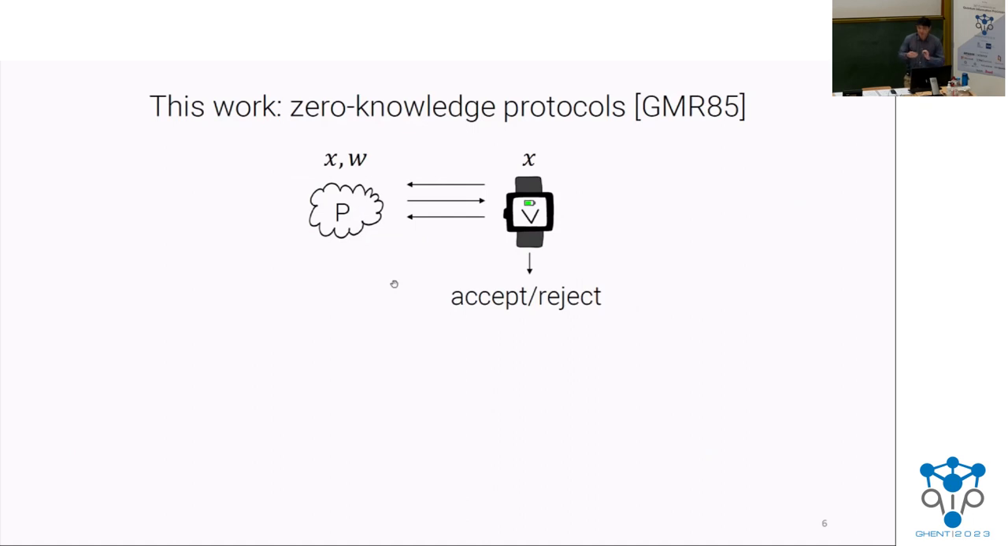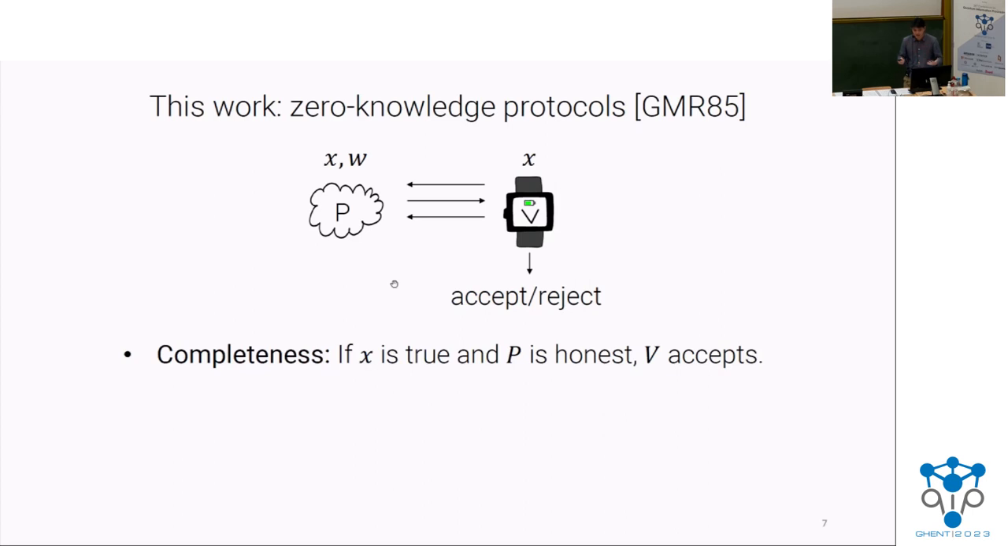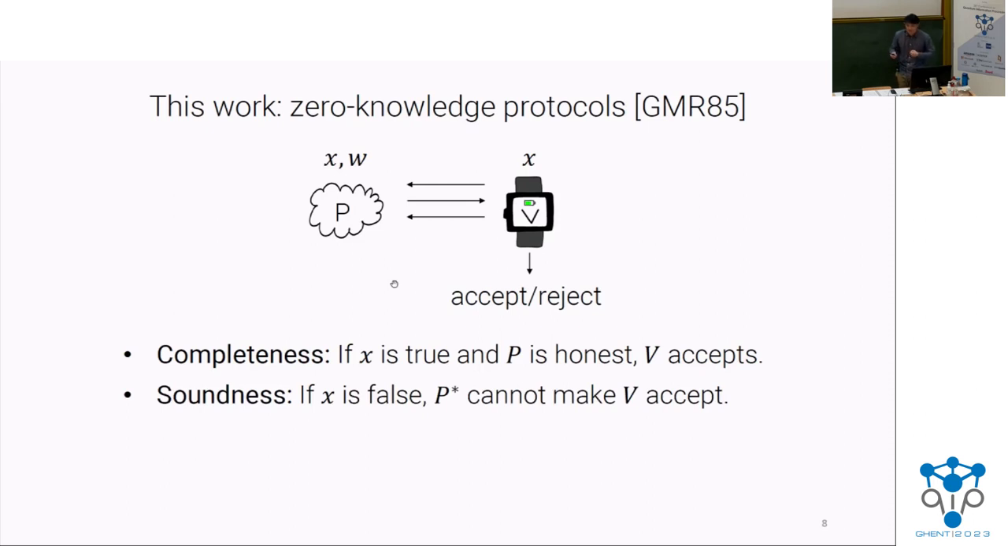Right, so in this work, we specifically focus on zero-knowledge protocols. It's an interactive protocol between a prover and a verifier. The prover is trying to convince the verifier that some statement is true. We require our usual completeness and soundness properties. So if the statement is true and the prover follows the protocol honestly, then the verifier should accept. If the statement is false, then even if the prover is malicious, it shouldn't be able to make the verifier accept.